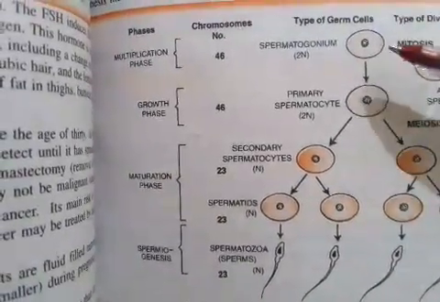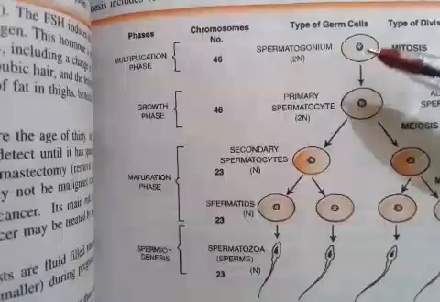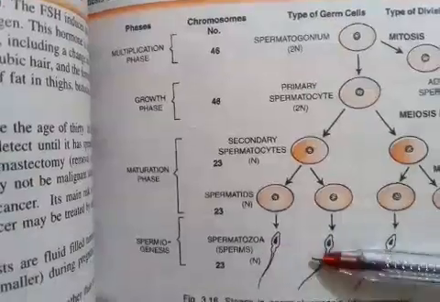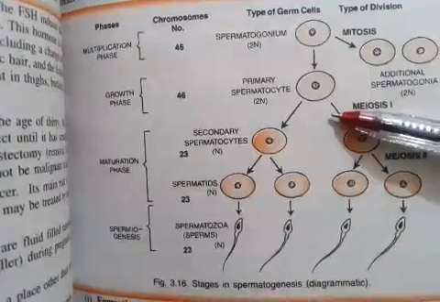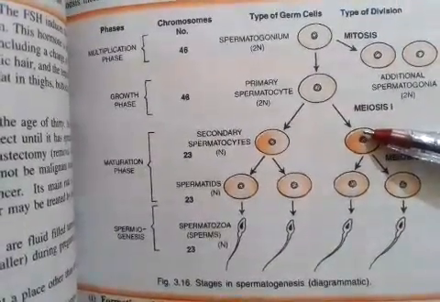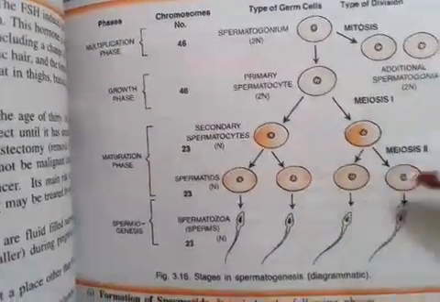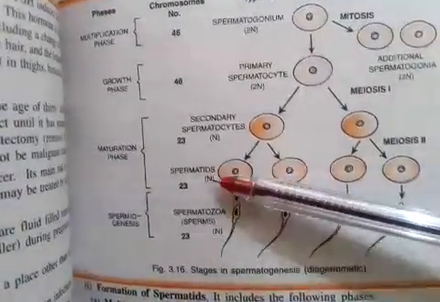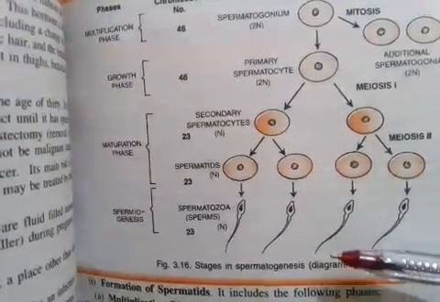Okay, so it comprises three phases: multiplicative phase, growth phase, maturation phase, and spermiogenesis. The first two phases or divisions are mitotic, and the others are part of meiosis, and the final one is just transformation. So spermatogonia convert into spermatocytes, which with meiosis 1 form two cells called secondary spermatocytes. Those two secondary spermatocytes then undergo meiosis 2 and result in formation of 4 spermatids. Those spermatids undergo various kinds of transformation and result in formation of 4 viable spermatozoa.